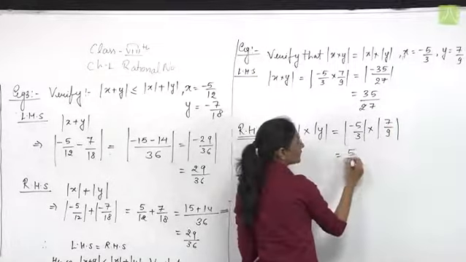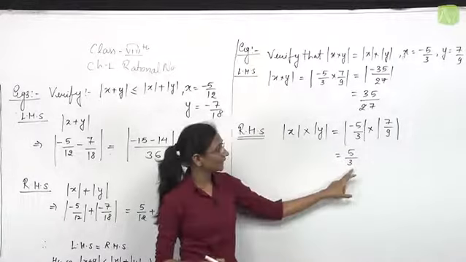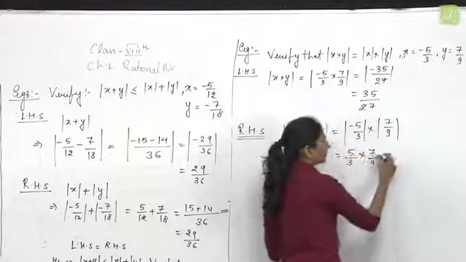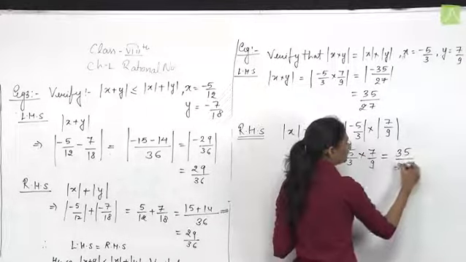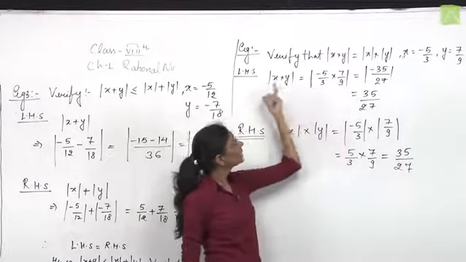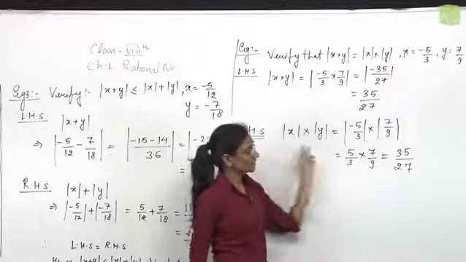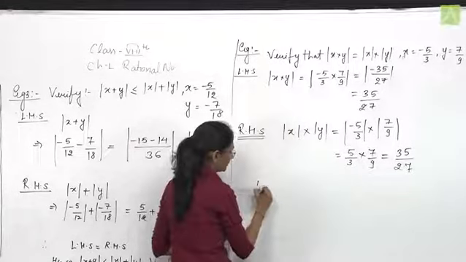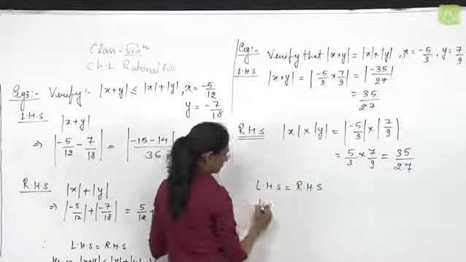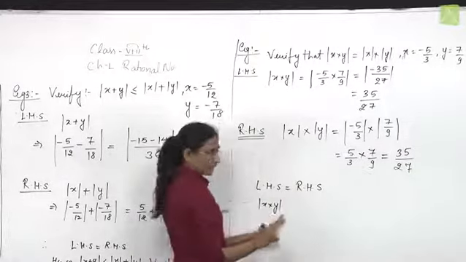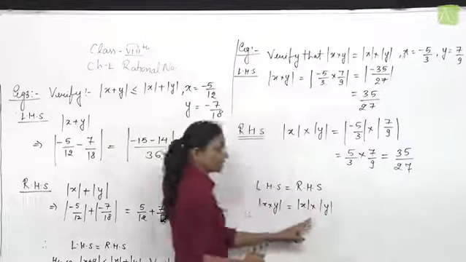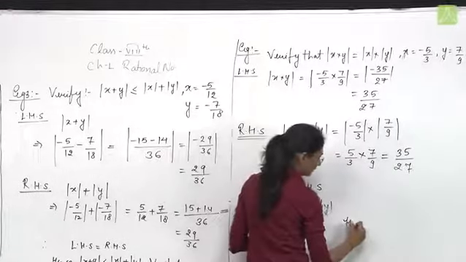The absolute value of minus 5 by 3 is 5 by 3 and the absolute value of 7 by 9 is 7 by 9 only. On solving, the result is 35 upon 27. Since again the LHS and RHS results are the same, LHS is equal to RHS, therefore the absolute value of x multiplied by y is equal to the absolute value of x multiplied by the absolute value of y, hence verified.